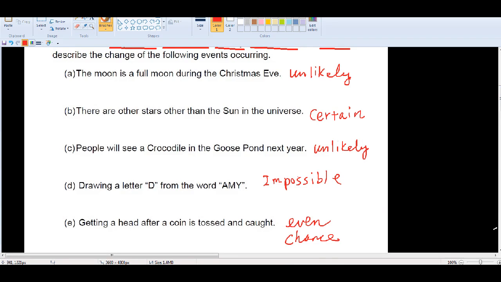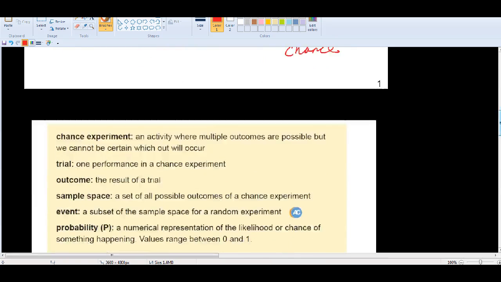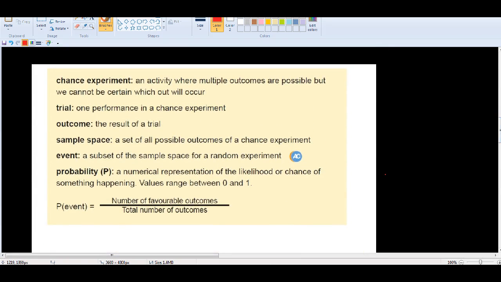So in our daily life you might use words like this to describe the probability or the likelihood of something happening. But in mathematics, there is a more accurate way to describe probability. There is some terminology you need to remember. For every probability, there must be a chance experiment, something we can do an experiment on.